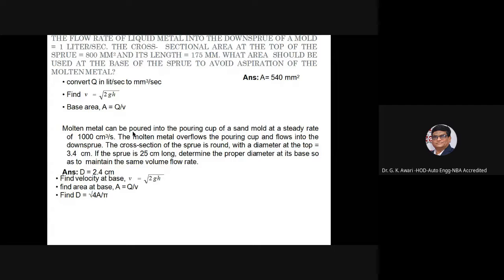The flow rate of a liquid metal into the downsprue of a mold is given as 1 liter per second. The cross-sectional area at the top of the sprue is 800 mm square and its length is 175 mm. What area should be used at the base of the sprue to avoid aspiration of the molten metal?